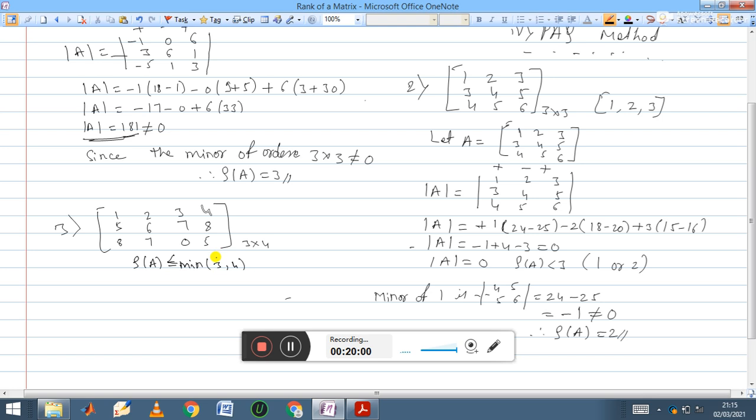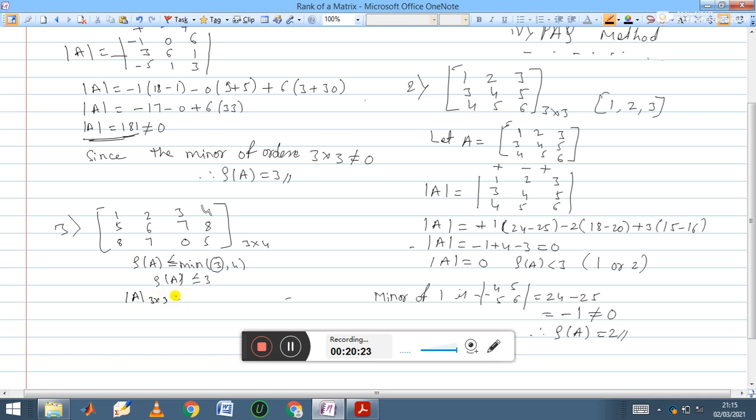So here minimum is 3, then definitely the rank of A is less than or equal to 3. Less than or equal to 3 means you need to take the minor of order 3 cross 3, then verify.